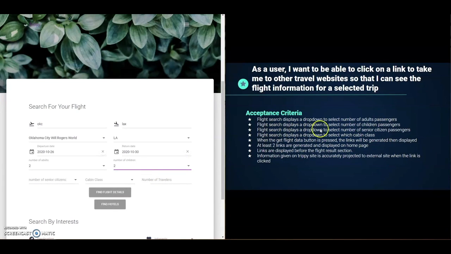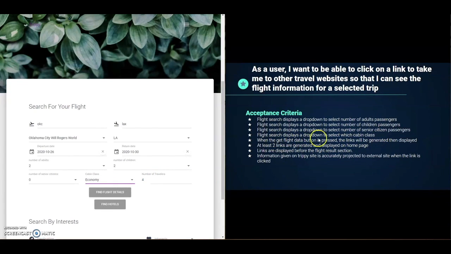Flight search displays a drop-down to select the number of senior citizen passengers. That is right here. We'll say 0 senior citizen passengers. Flight search displays a drop-down to select which cabin class the user would like to fly in. That will say economy class.